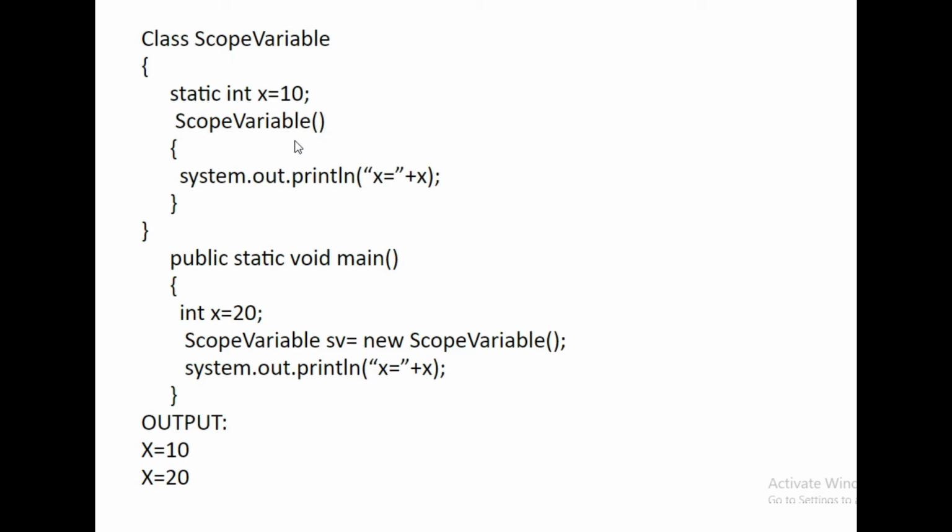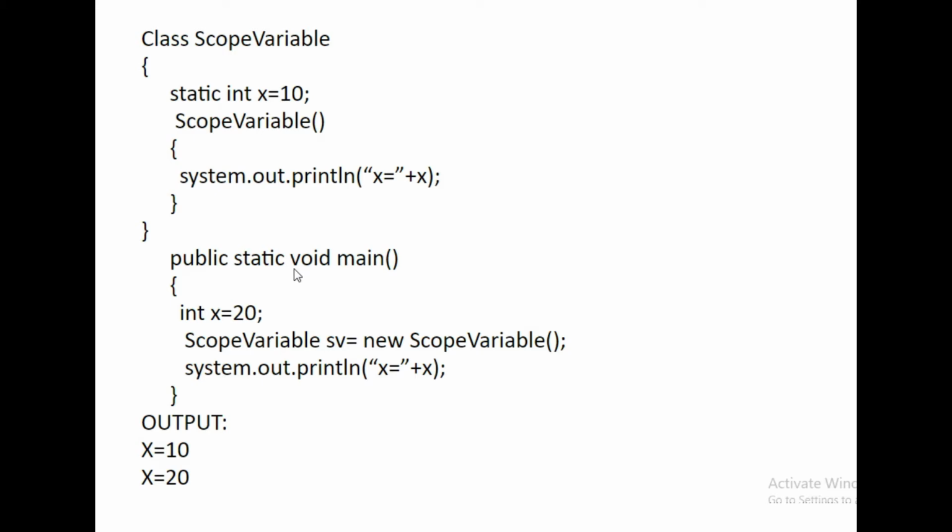It is not an ordinary function, it is a special type of function known as a constructor. It is called automatically when an object is created. Then in that constructor, System.out.println x is equal to, then our x is 10. Here the answer of this line is x = 10.